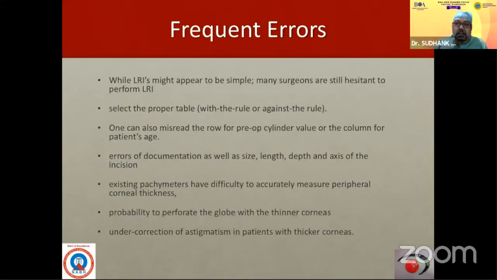It's very simple. I started my refractive surgery with radial keratotomy, so for me they are absolutely simple, but people are hesitant. More of the reason is that in a hand which is not so experienced, or initially if you want to do it very Herculean, kind of aggressively, then the results are more aggressive, and overcorrections are possible. So this is very important to understand and to be very sure that you are giving a 90% depth, no more and no less.